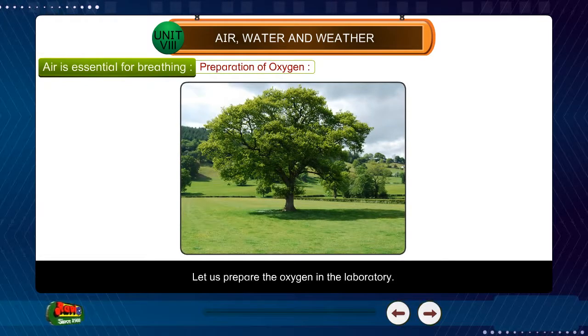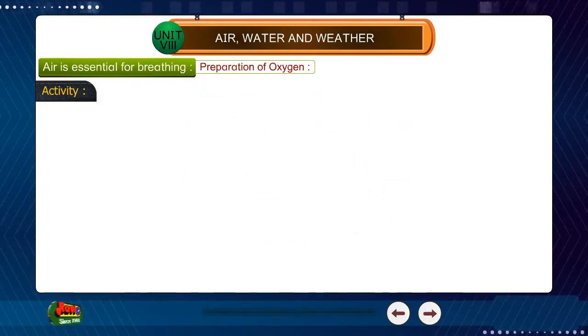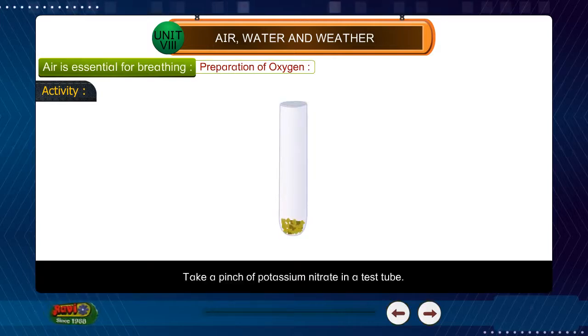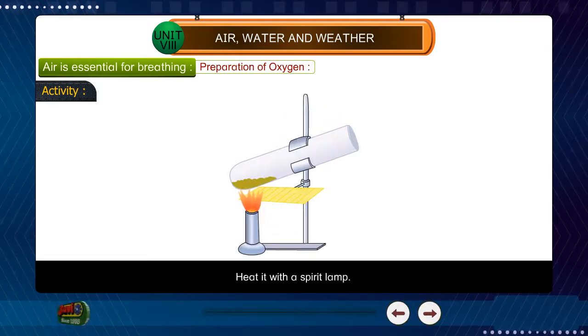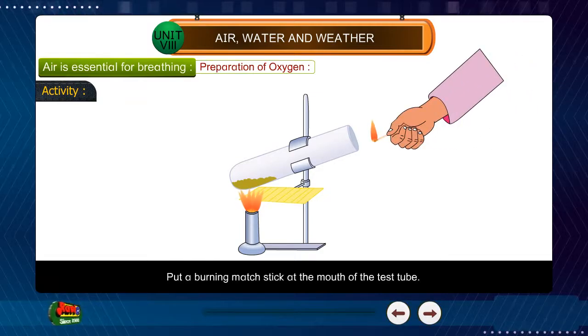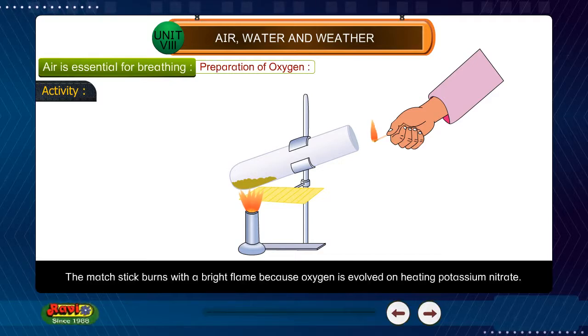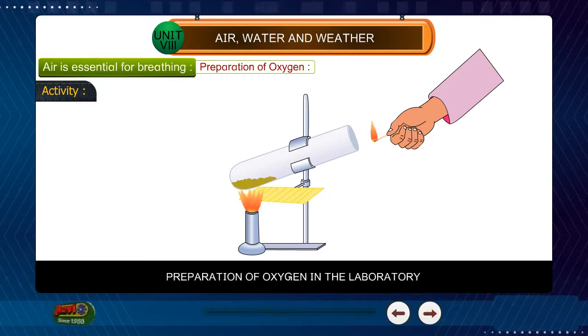Let us prepare the oxygen in the laboratory. Activity. Take a pinch of potassium nitrate in a test tube. Heat it with a spirit lamp. Put a burning matchstick at the mouth of the test tube. The matchstick burns with a bright flame because oxygen is evolved on heating potassium nitrate. Preparation of oxygen in the laboratory.